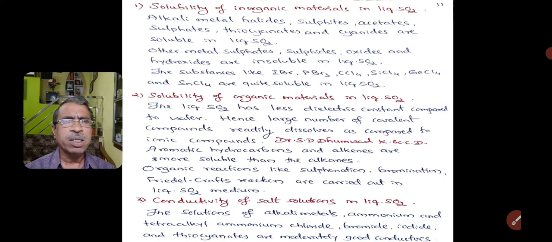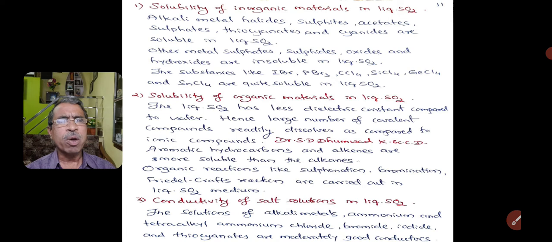Aromatic hydrocarbons and alkenes are more soluble than the alkanes. Organic reactions like sulfonation, bromination, Friedel-Crafts reaction are carried out in liquid sulfur dioxide medium.